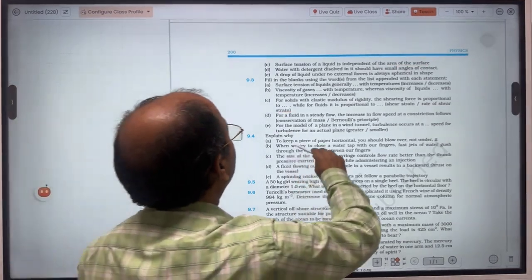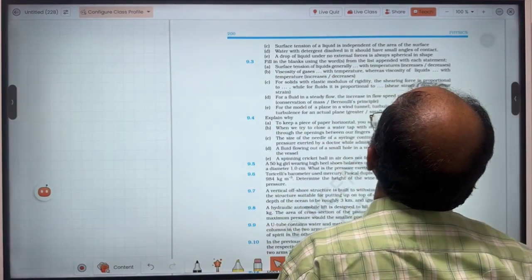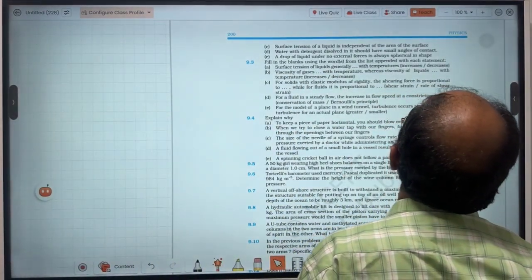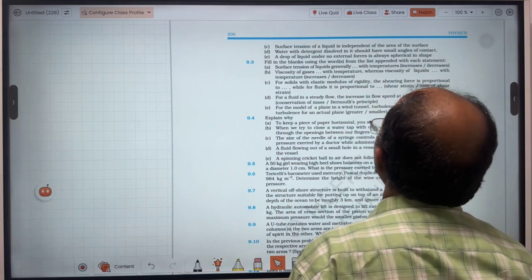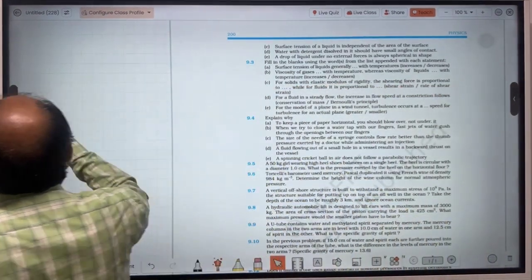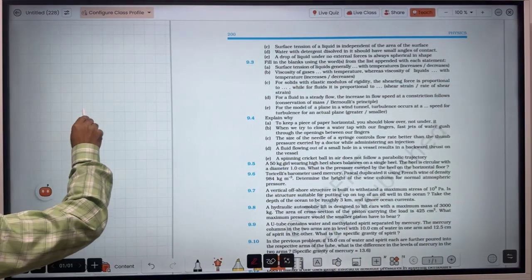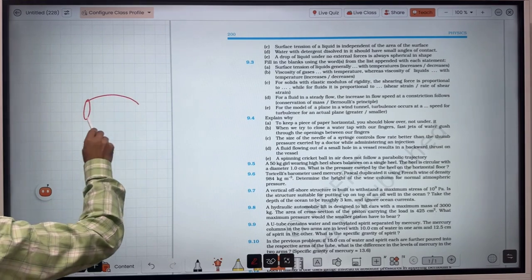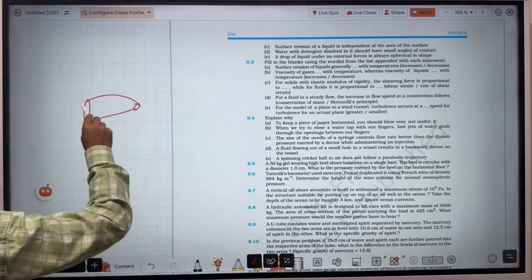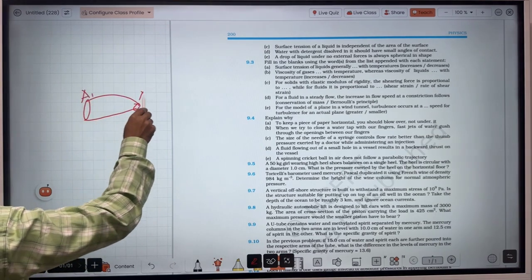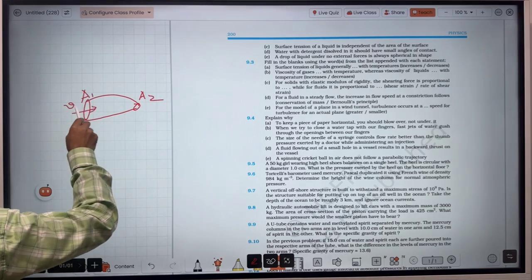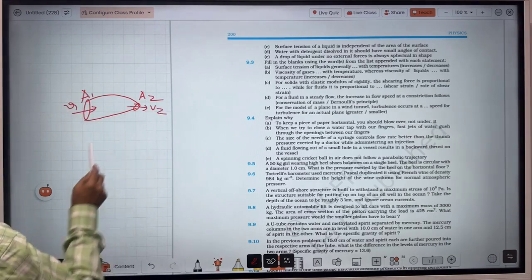Next point is, for a fluid in a steady flow, the increase in flow speed at a constriction follows continuity. So if you remember, suppose you have a tube like this, and here area is A1, here area is A2, here velocity is V1, here velocity is V2.